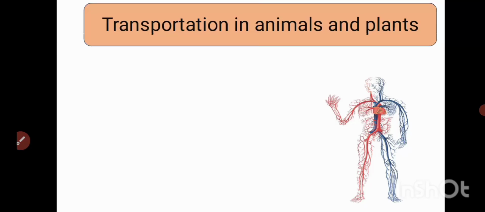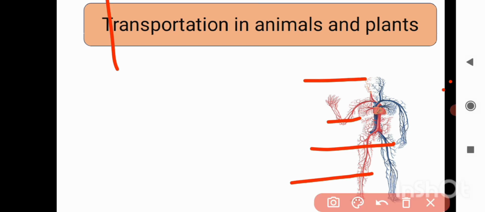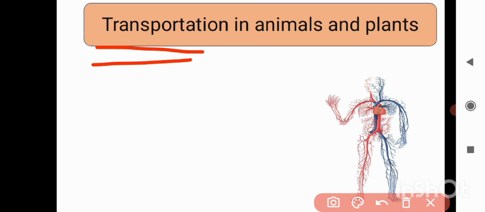So, I want to ask you one question: today, when you're coming to school, what means of transportation did you take? Either you come by bicycle or car or auto rickshaw or e-rickshaw, what kind of transportation did you take? Well, I think many of you have different means of transportation. But why I'm telling you this is because when you want to move from one place to another, we call it transportation. If you want to move one substance from one place to another, we call it transportation.